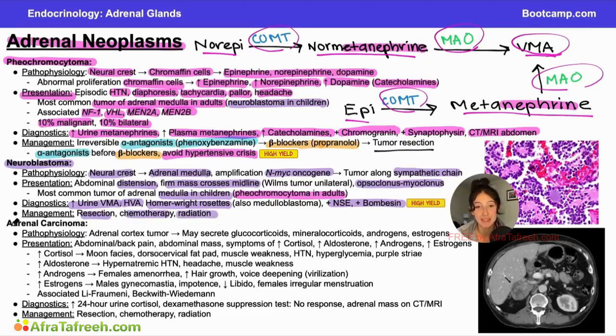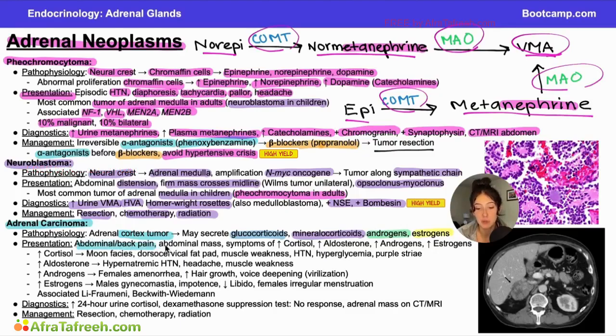And then the last neoplasm I want to talk about is adrenal carcinoma. Adrenal carcinoma is going to be a cortex tumor. So C for carcinoma, C for cortex. This is not a tumor of the medulla. It can secrete glucocorticoids, aldosterone, androgens, or estrogens. And all of these hormones are going to be integral to the presentation of adrenal carcinoma.